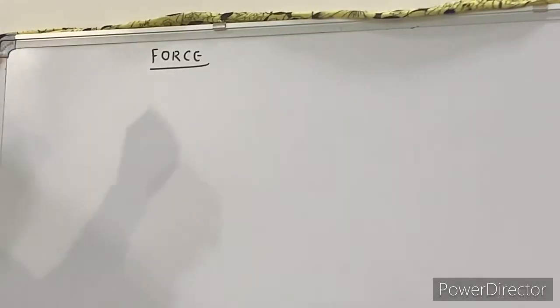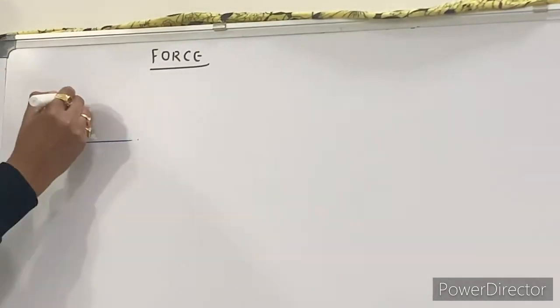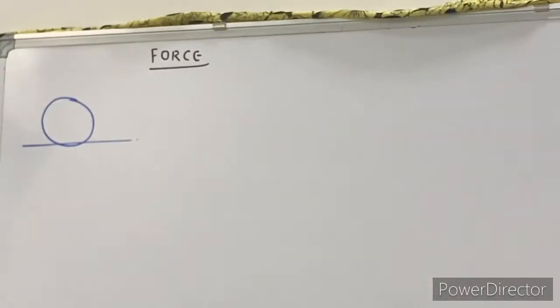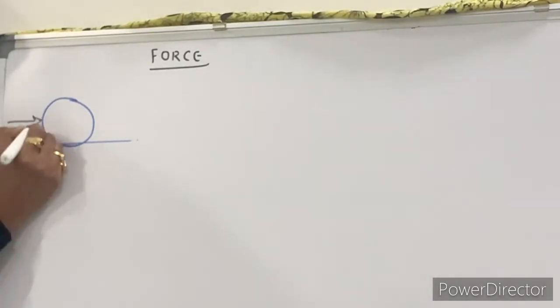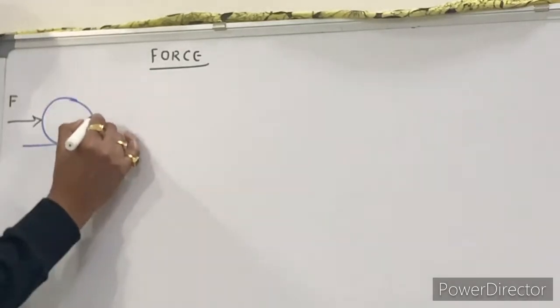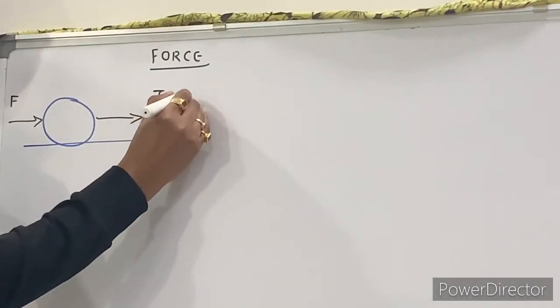Now here, this is, suppose, a platform. On this platform, this is the body placed. Now this body is free to move in any direction. Now suppose I am applying a force to this body, and this body is free to move. Then this body will be in motion. This kind of motion is called translational motion.